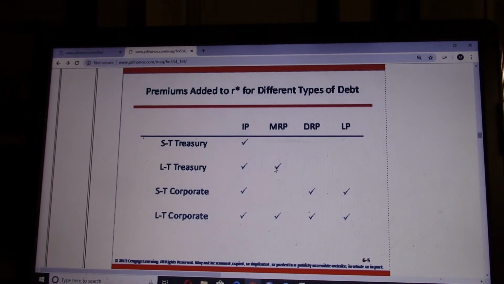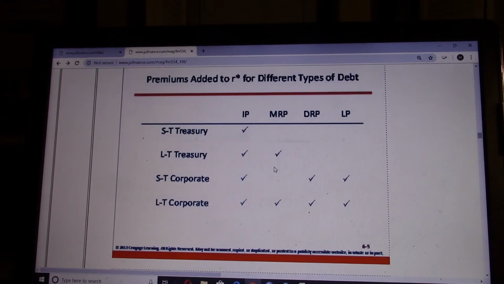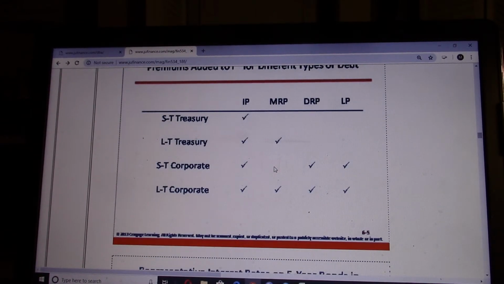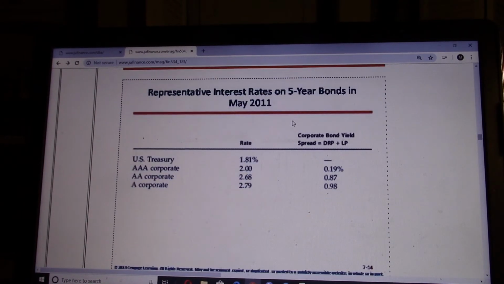As compared with corporate bonds, they all have default risk and liquidity risk premium. So the returns to the corporate bond should be higher than the treasuries. You see more components are included in the calculation. Okay, so this is the difference.